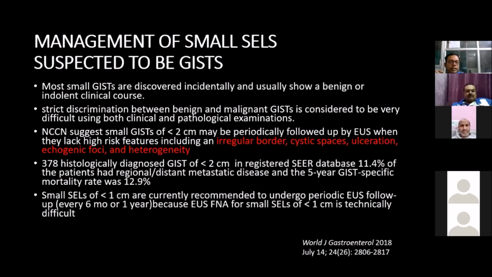And as per the SEER database, of the 374 histologically diagnosed GISTs less than 2 centimeters, around 11% had regional or distant metastasis at the time of diagnosis, and the 5-year mortality rate was 12%. So just because it is less than 2 centimeters, we cannot just leave it. Even NCCN guidelines still consider less than 2 centimeters stomach lesions as benign, but the current update is saying that any subepithelial lesion more than 1 centimeter should be evaluated with FNA, and less than 1 centimeter should be periodically observed.